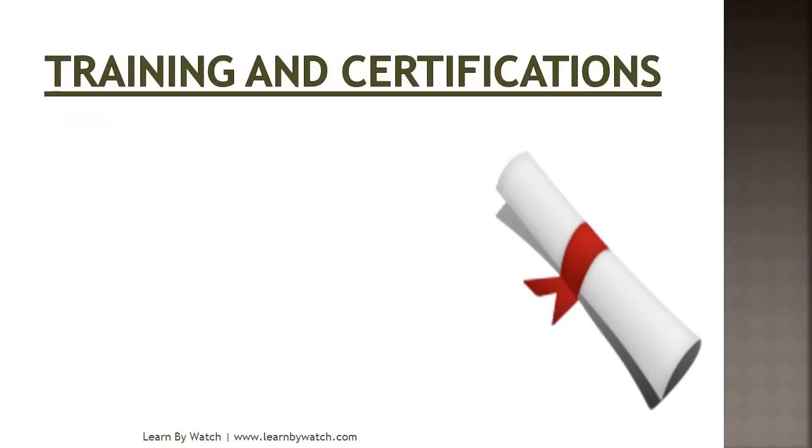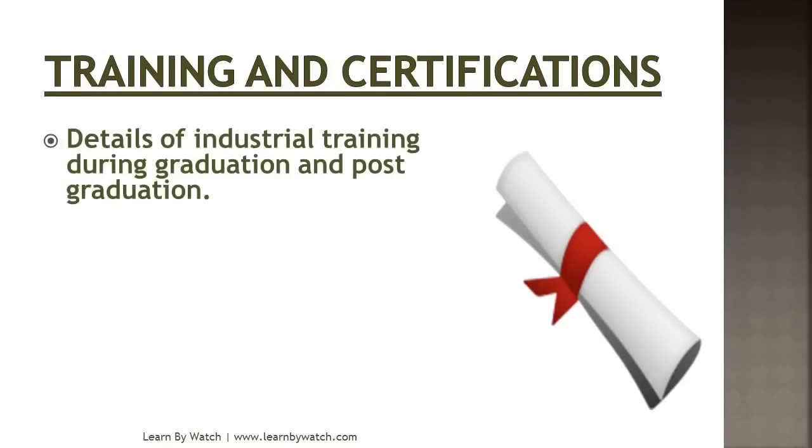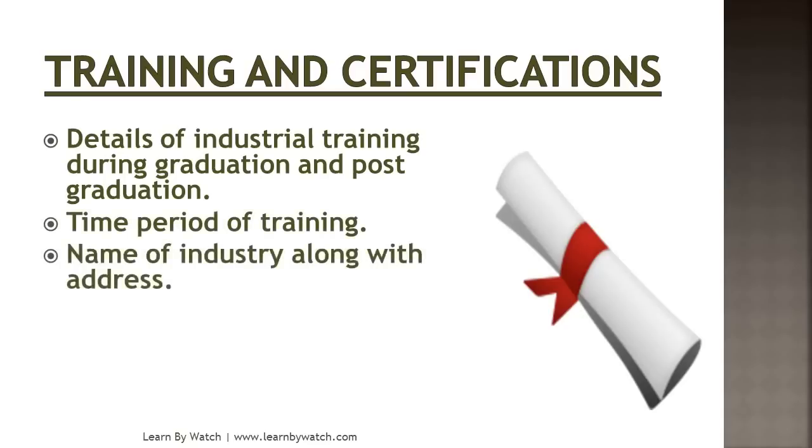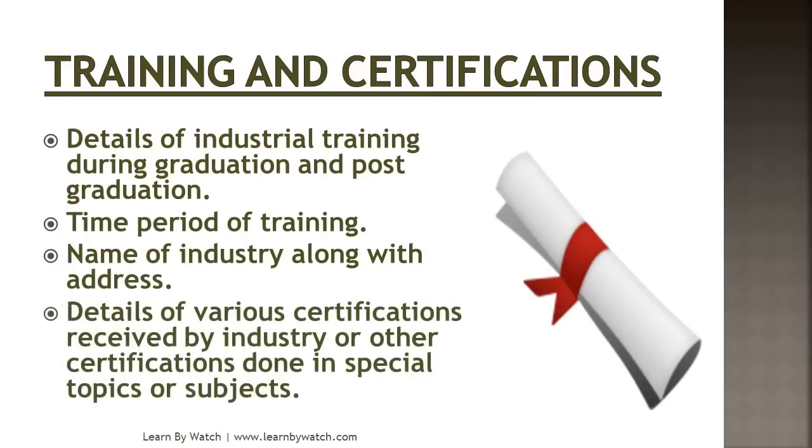Next point is training and certifications. This is a very important point. You should write details of industrial training during graduation and post graduation. We all do graduation and we all do industrial training, so write the information about industrial training in detail. Cover points like the time period of training, the name of the industry where you did this training, and the address also.